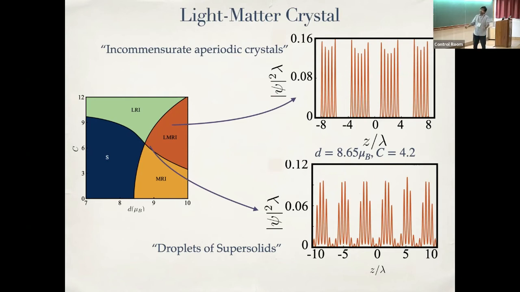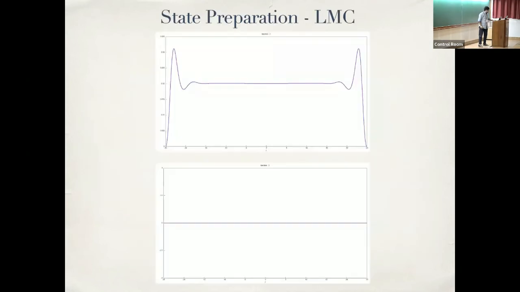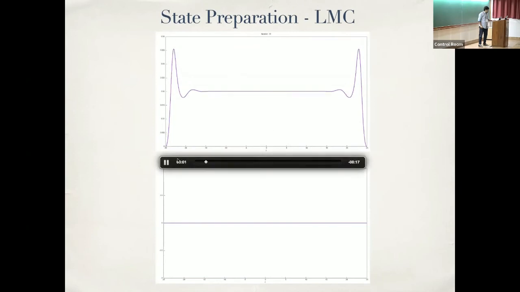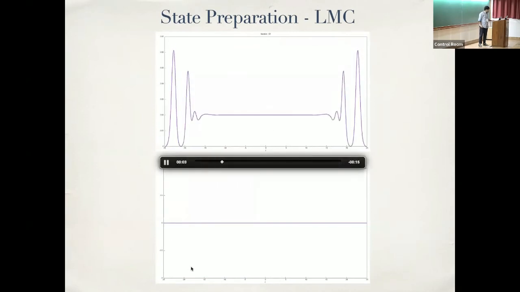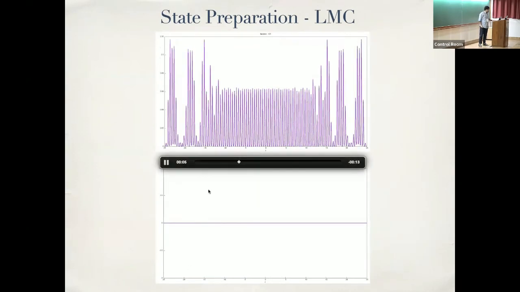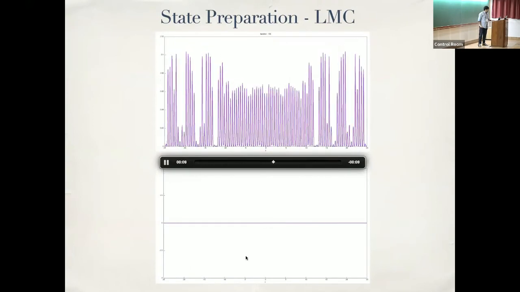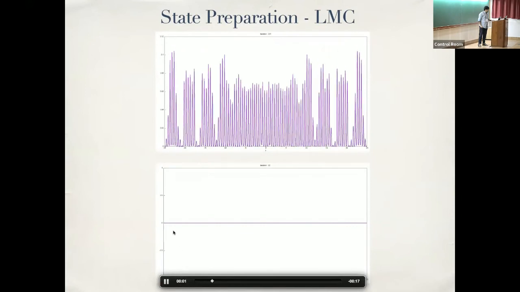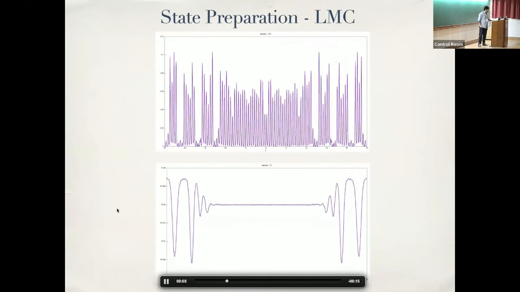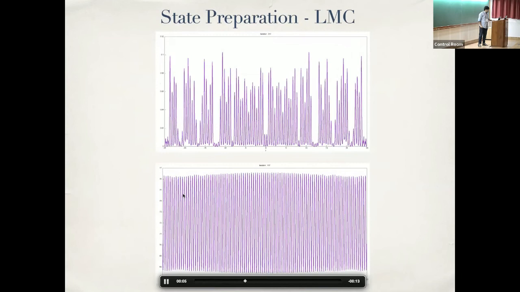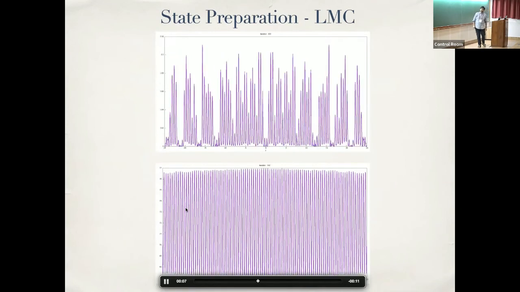For lack of time, I'll stop here and just flash my summary slide, and I'm happy to take questions. The last thing I want to say is that I can prepare these states with standard dysprosium numbers. This is something we've checked. I'll just run this video as it happens. This is a density, one of these light-magnetic roton forming. And at the simultaneous level, you start with no lattice, but then the lattice develops later due to the simultaneous interaction.